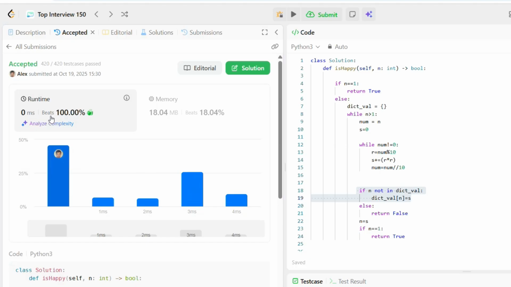So 0 milliseconds and beats 100%. So this is the second problem we have seen, that's Happy Number.